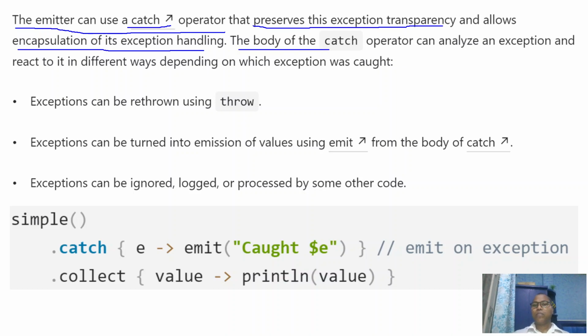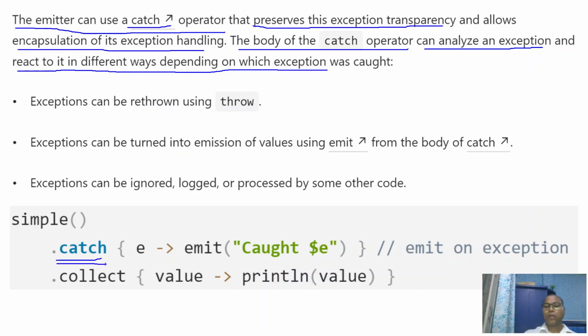The body of the catch operator can analyze an exception and react to it in different ways depending upon what kind of exception we got. Here, whatever exception you get comes as an object, and you decide what kind of object you are getting. Accordingly, you can throw exceptions or give whatever treatment you want.